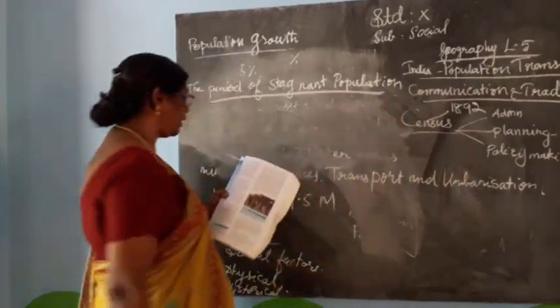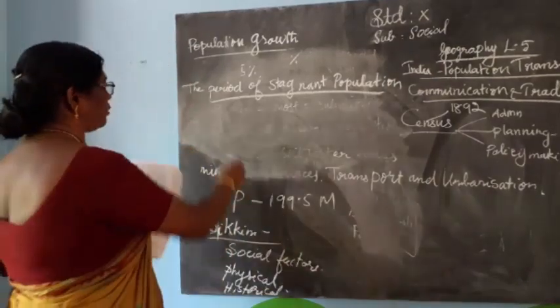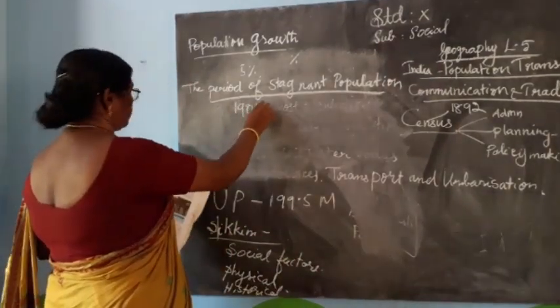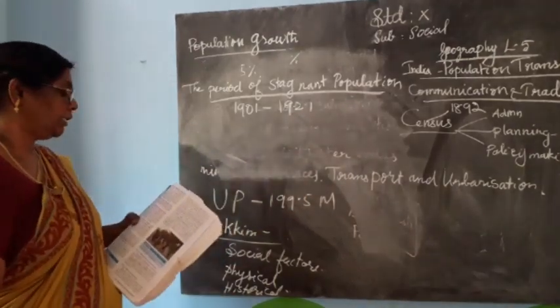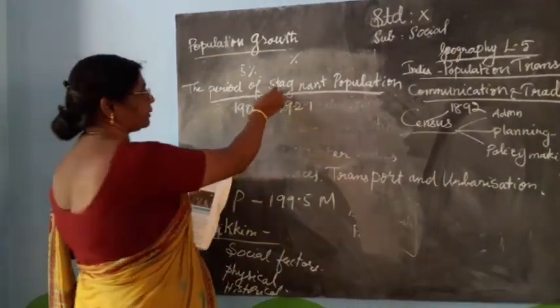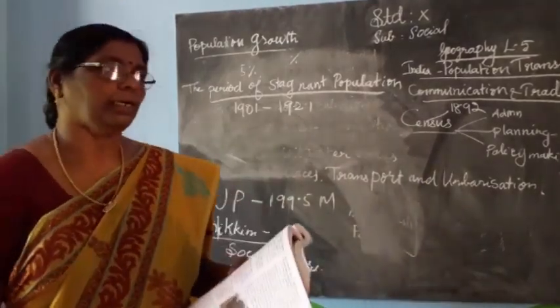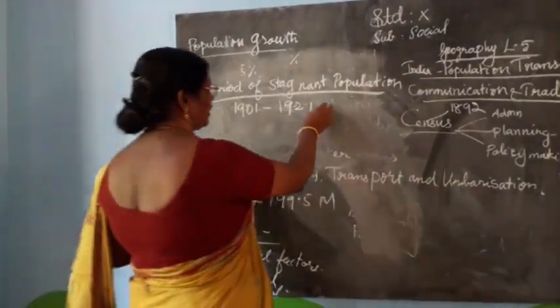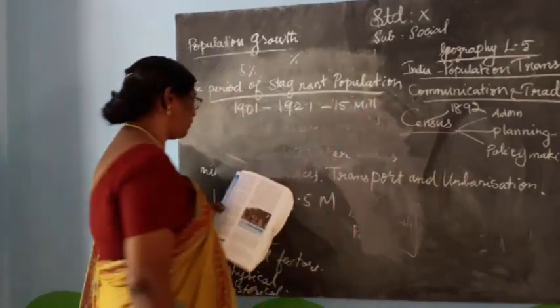The first phase, 1901 to 1921, is the period of stagnant population. In this period the population of India grew by only 15 million.